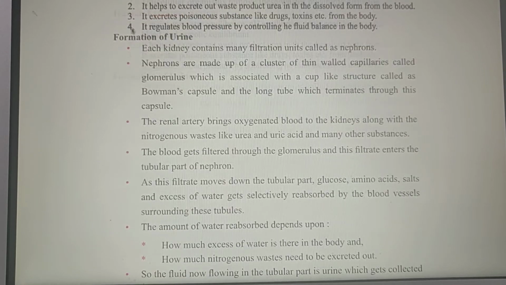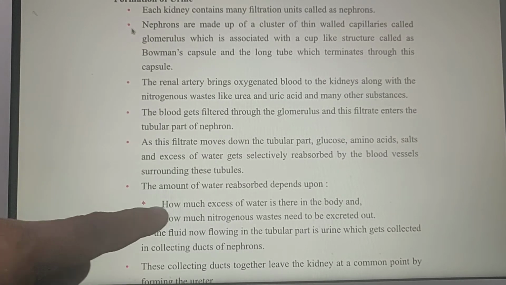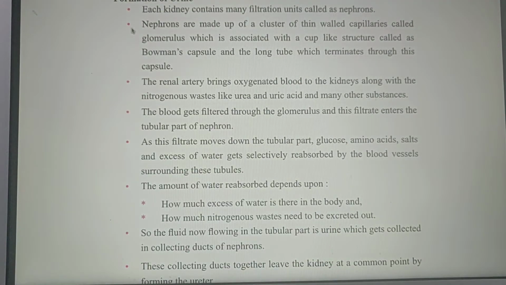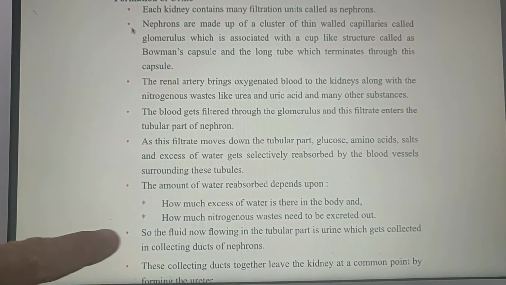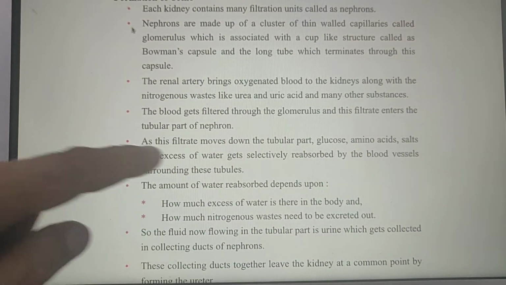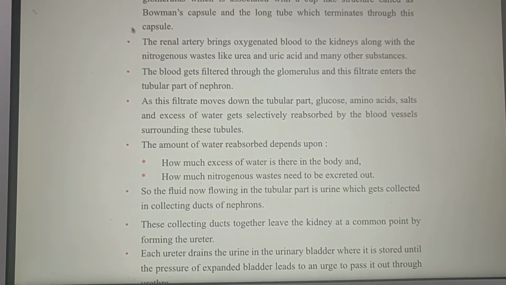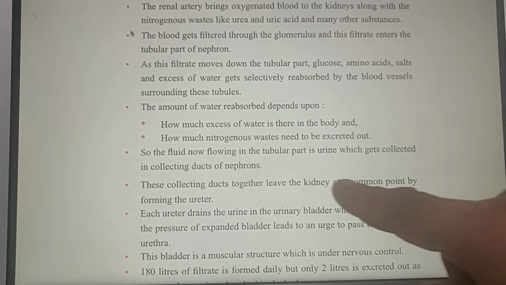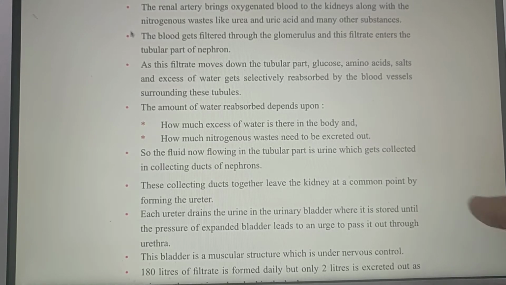Amount of water is also reabsorbed, but this depends upon how much excess of water is there in the body and how much nitrogenous waste needs to be excreted. On these 2 points depends the amount of water reabsorbed. So the fluid now flowing in the tubular part is urine, which gets collected in collecting ducts of nephrons. These collecting ducts together leave the kidney at a common point by forming ureter.